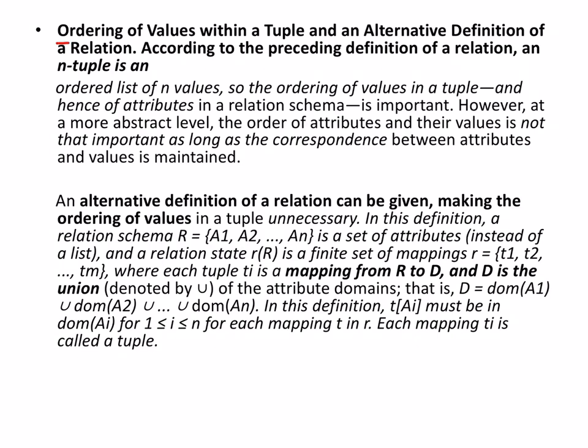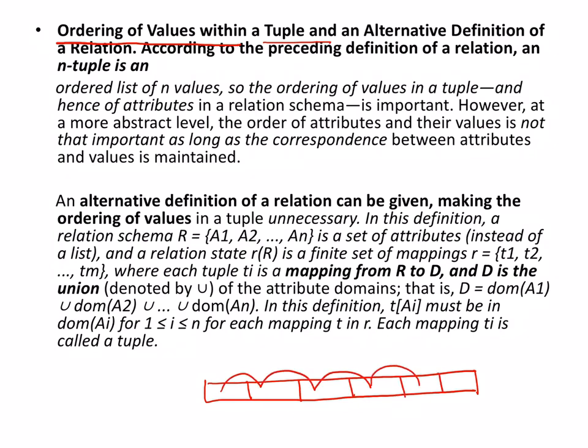Now, ordering of values within the tuples. That means I am talking about the attribute values. If I am talking about an entire row, then I am talking about the various attribute values which will be entered sequentially one after the other. This is what is meant by the ordering of values. It signifies that all of this is related to one particular person only.